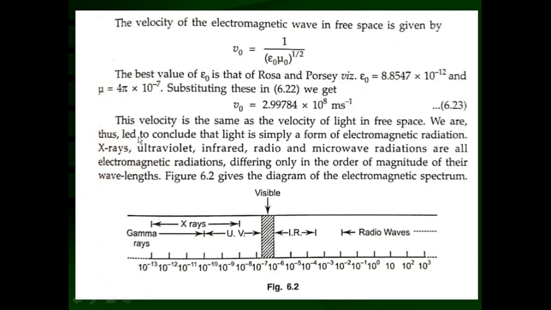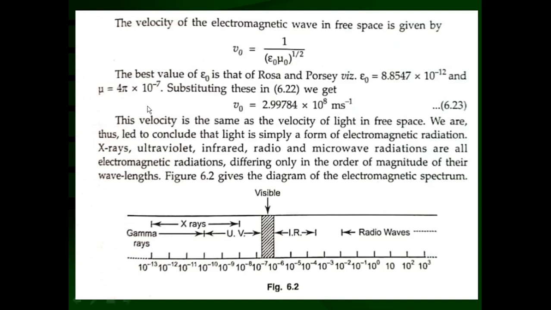Thus, the velocity is the same as the velocity of light in free space. We are now led to the conclusion that light is simply a form of electromagnetic radiation. Electromagnetic waves have different wavelengths, and according to the different wavelengths they are classified into different regions, and these different regions together are known as the electromagnetic spectrum.